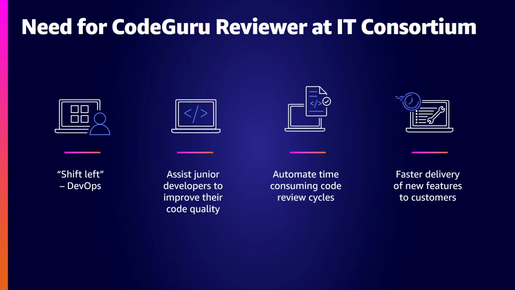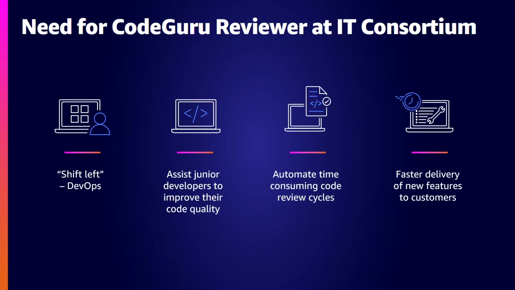So we liked the fact that it automates a lot of the code reviews, and this helps us increase code quality as well and saves time we would have spent doing manual reviews. Lastly, we also wanted to accelerate the rollout of new features to help meet our customer needs.